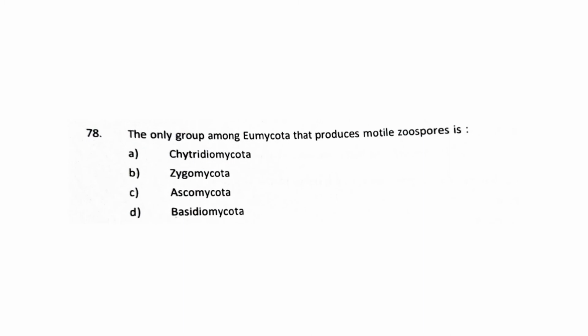The question: the only group among Eumycota that produces motile zoospores is A. Chytridiomycota, B. Zygomycota, C. Ascomycota, and D. Basidiomycota. Zygomycota does not have any motile states, so this is wrong. Ascomycota have motile states, but those are not zoospores. These are true fungi, and they lack zoospore structure. The only fungus which has the motile zoospore is Chytridiomycota, which is the lower group of fungi. So the answer will be A.